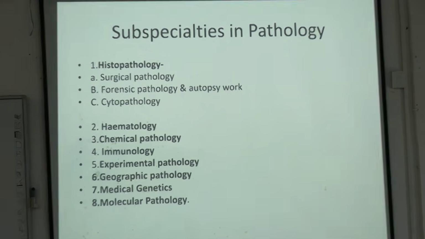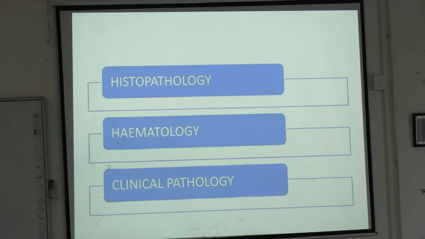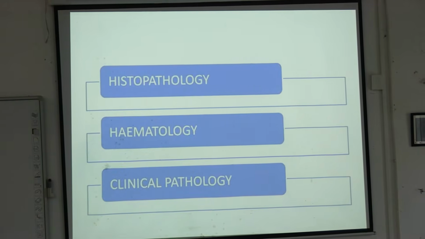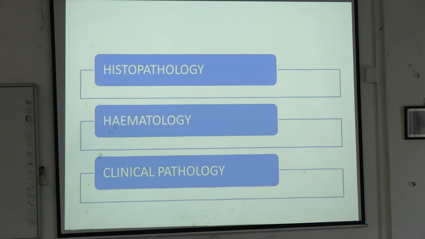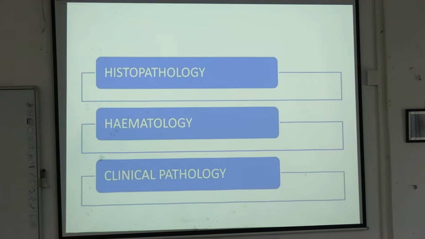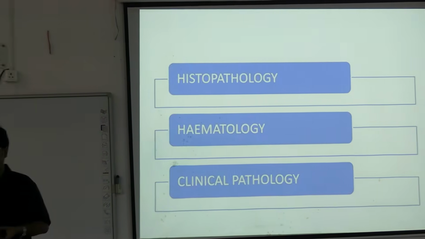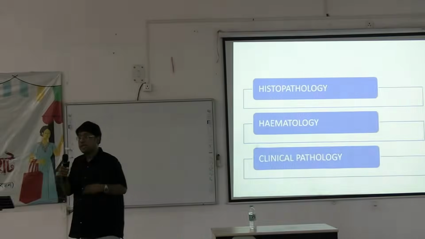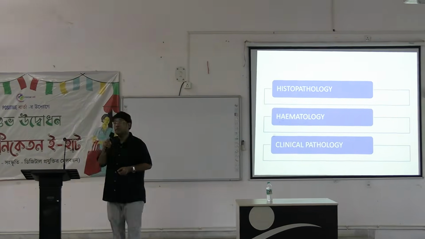Subspecialties, you just need to know some names. These are the main important things. Histopathology, you need to know the terms. Histopathology, hematology and clinical pathology. You have any idea about what is histopathology? What it contains? Does anyone know? What is the matter with histopathology? Any idea?